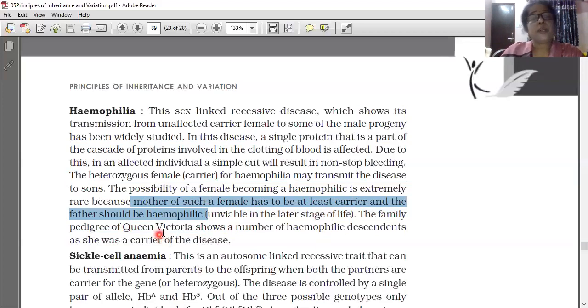The family pedigree of Queen Victoria. Have you heard about Queen Victoria, from coins and all? Queen Victoria represents the Queen of Britain. Queen Victoria shows a number of hemophilic descendants, as she was a carrier of the disease. A number of her sons, princes, and descendants had this type of disease. So hemophilia, Queen Victoria. Understood. So now I will show the slide to you.